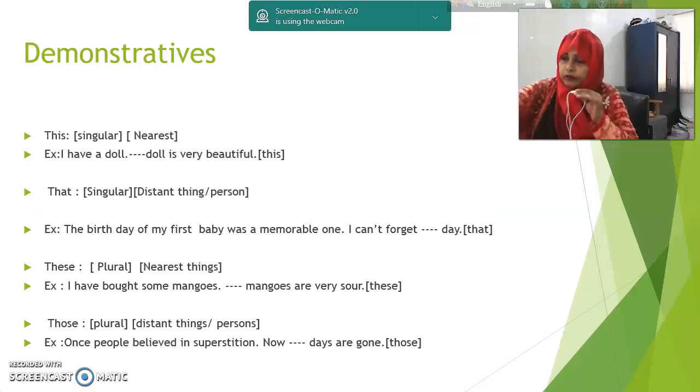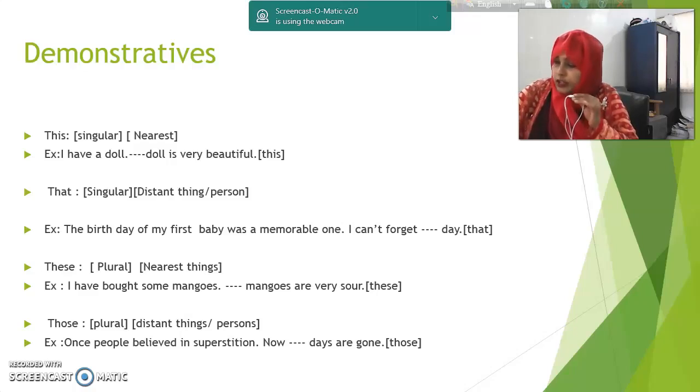Demonstrative. What is a demonstrative? A demonstrative is a pronoun which sits instead of a single or multiple person or thing to indicate that person or thing, and it is a demonstrative pronoun.